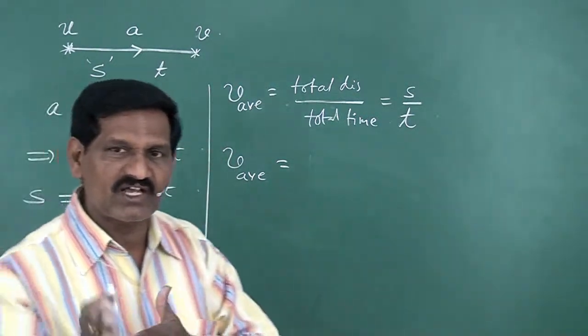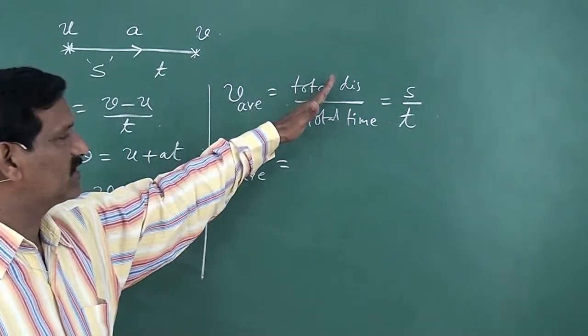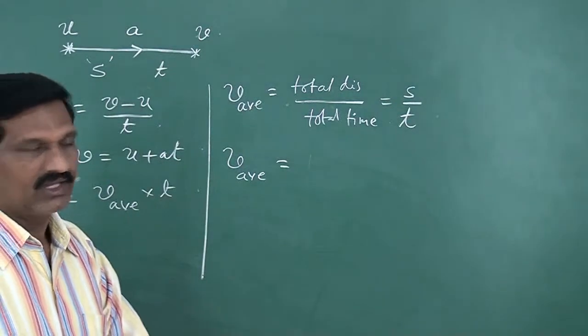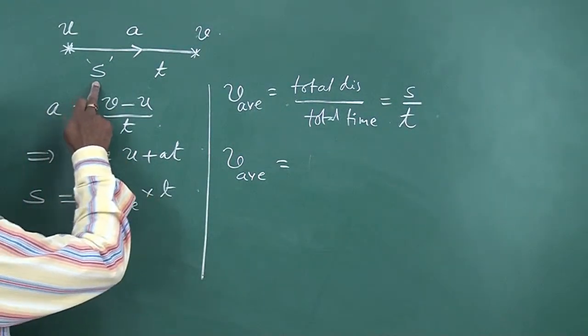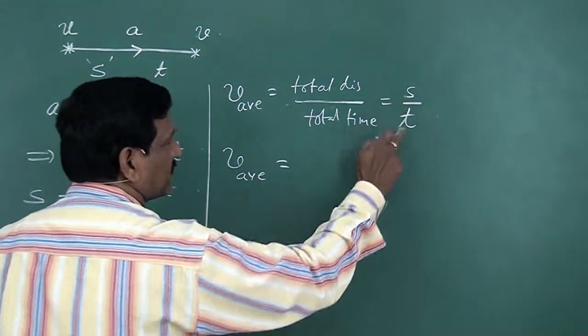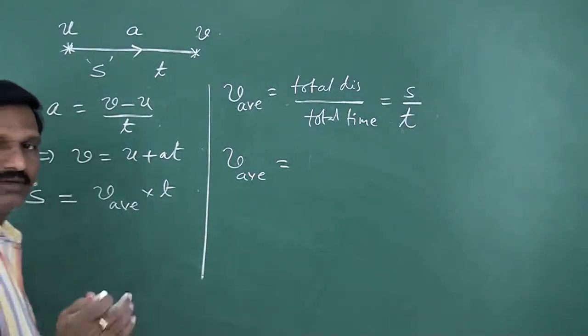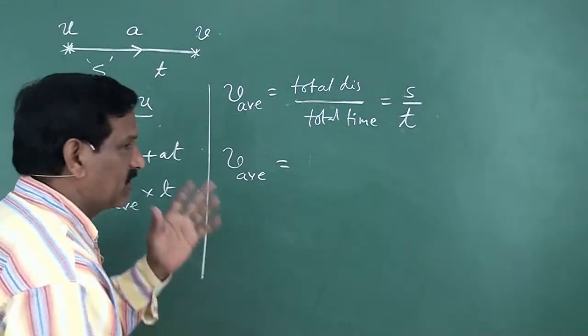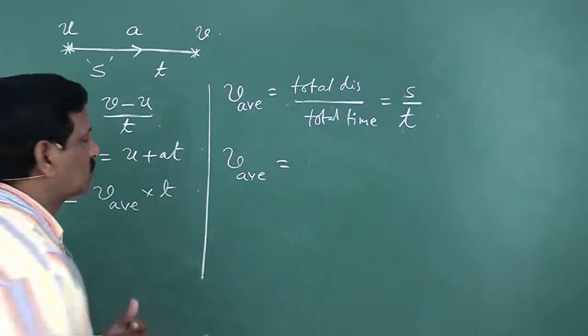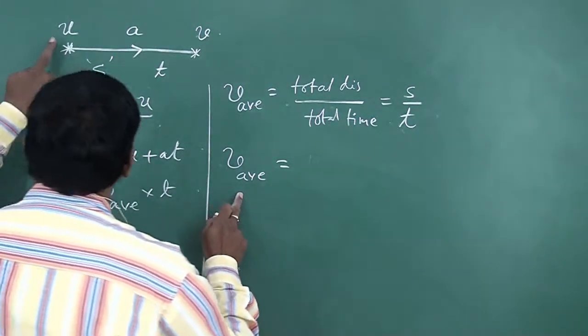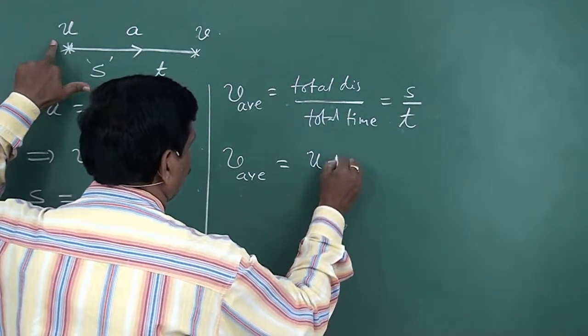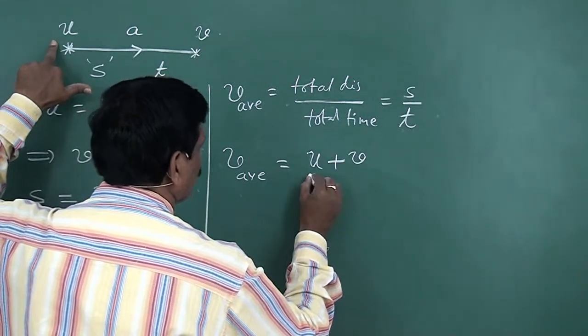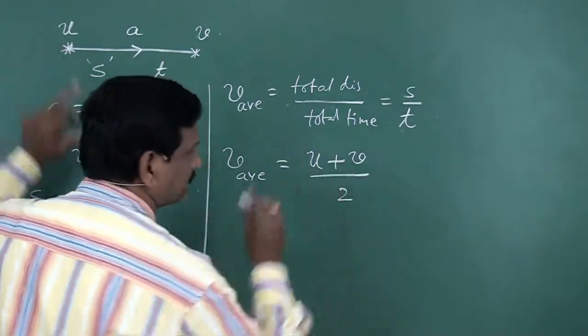So average velocity means total displacement by total time taken. Here total displacement is s and time taken is t, so s by t. But the general definition of average means initial plus final by 2. So V average is equal to initial velocity u, final velocity v, so u plus v by 2.